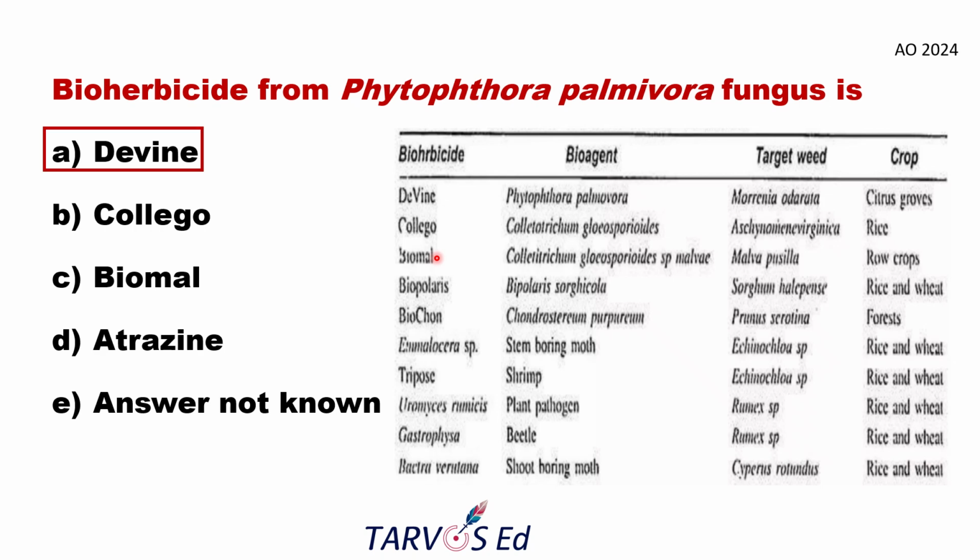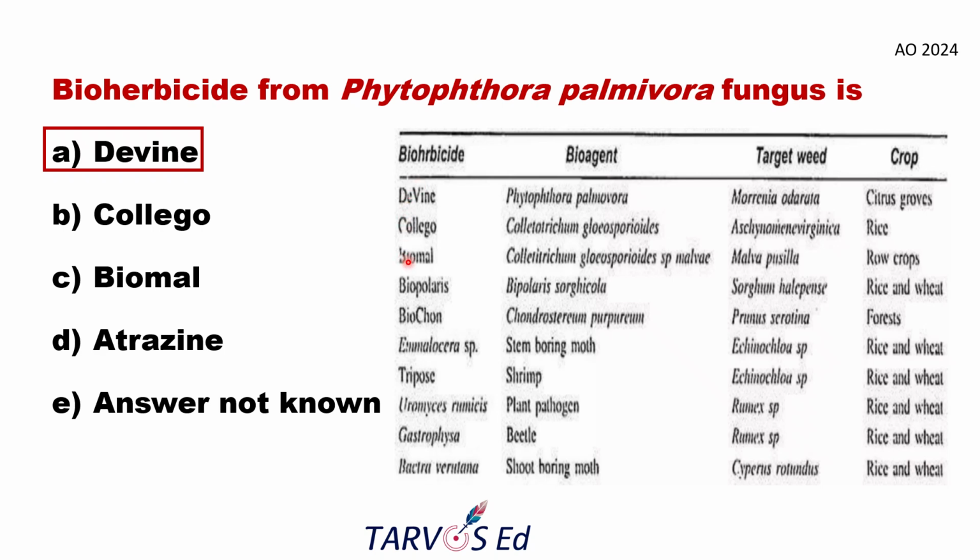So here the correct answer will be DeVine. DeVine is the bioherbicide, which is the commercial name. The bioagent present in the bioherbicide is Phytophthora palmivora fungus, which attacks the weed Morrenia odorata in citrus groves. On the crop citrus, there is a weed called Morrenia odorata, which is the target weed, which can be managed with the help of the bioherbicide derived from the bioagent Phytophthora palmivora, whose commercial name is DeVine.